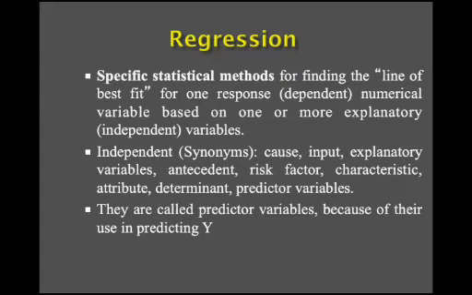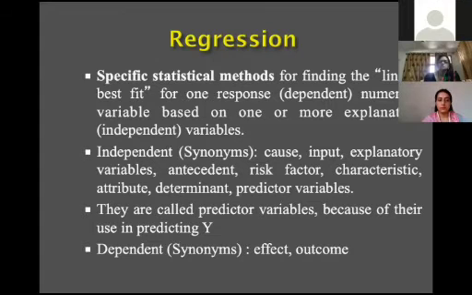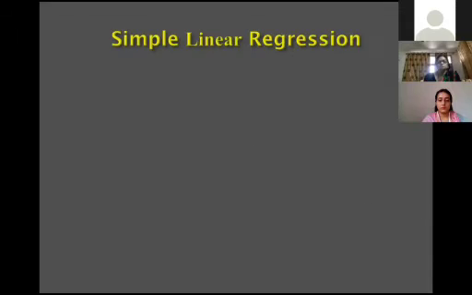Dependent variable, the synonym for this is the effect, or you can say outcome variable. In our research, we always want to find the risk factors for a particular disease. What is your outcome? You must be clear about the outcome. After identifying your outcome, you are able to calculate the risk factors for your research question.